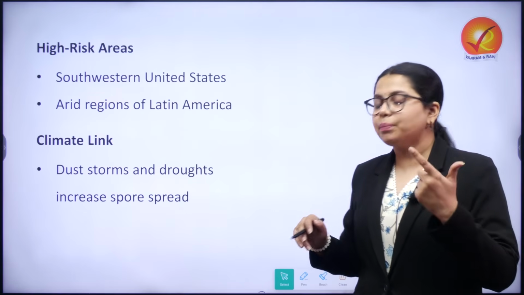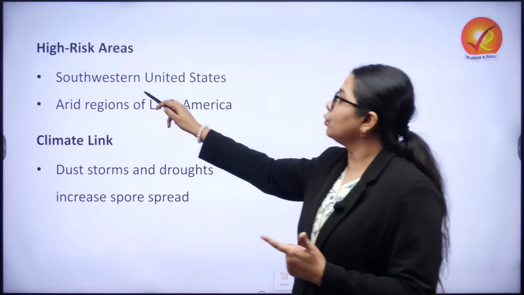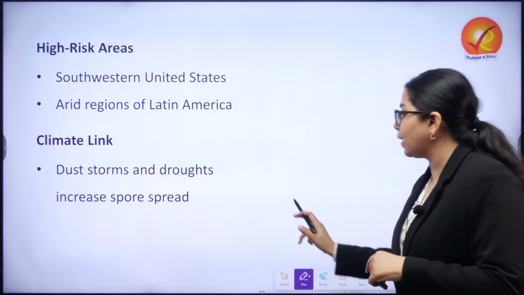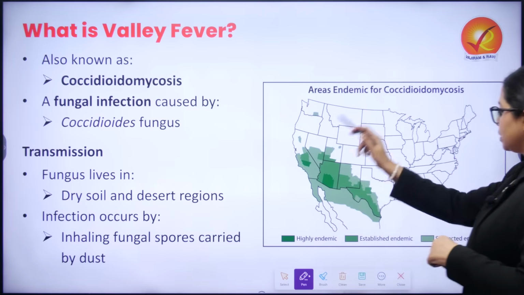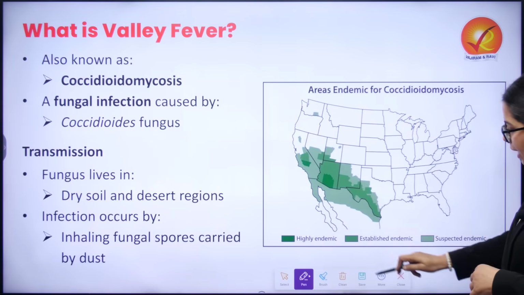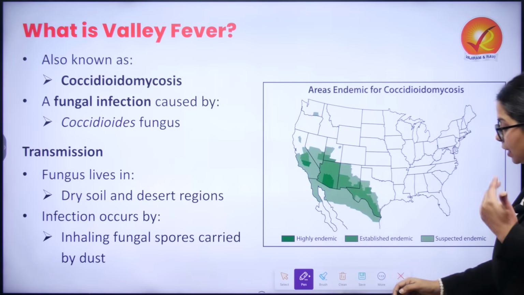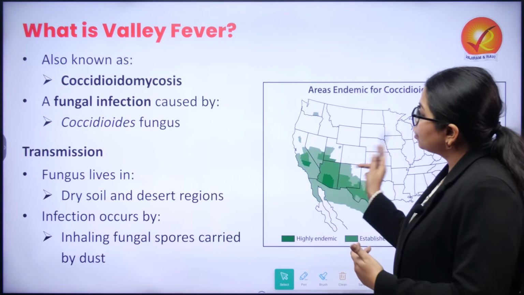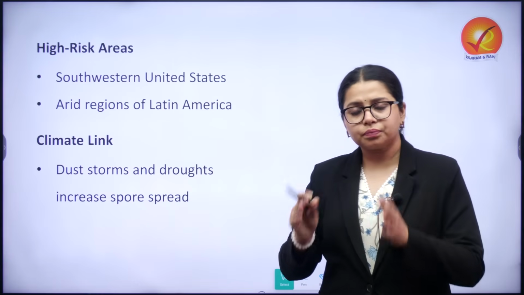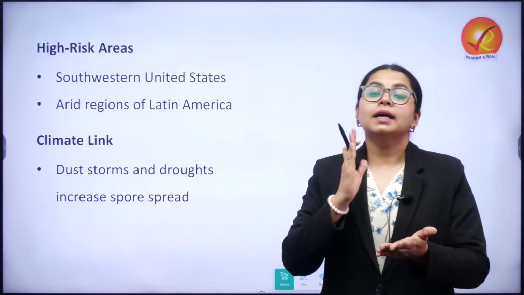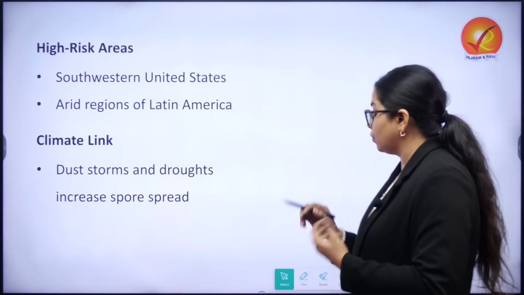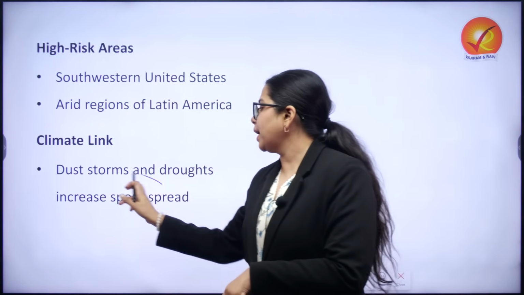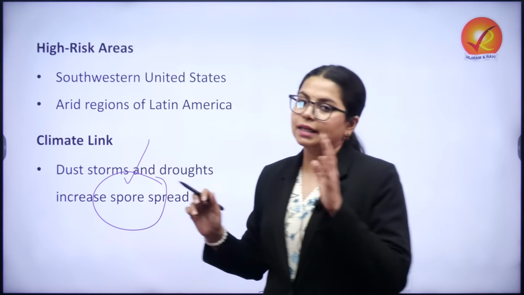So the high-prone areas are the southwestern United States and certain arid regions of Latin America. When you see this map of USA and extend it beyond, we have the extension of South America, where you cross Mexico and enter Latin America. So the spread is present there as well. It is directly linked to climate, where there is presence of dust storms and droughts, because that is where the spread of fungal spores increases.